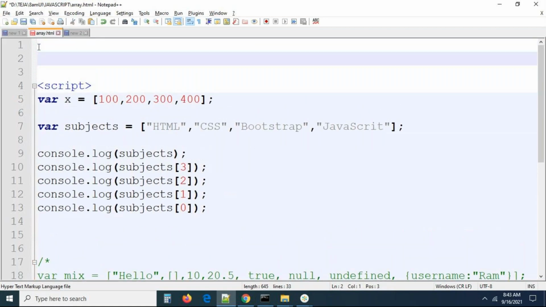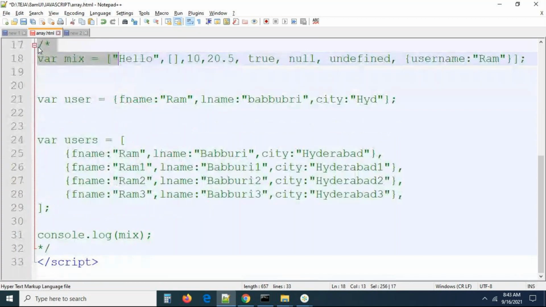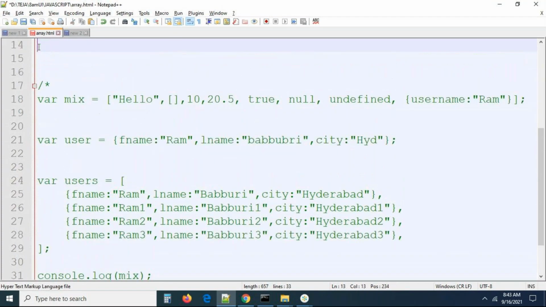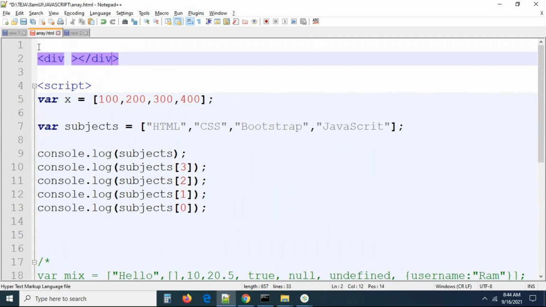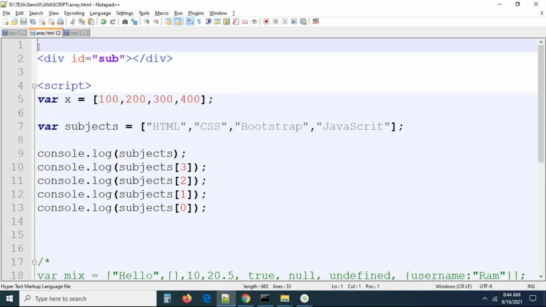Here, I'm taking a div. Try to see, guys. Div id equal to subject, or else you can take anything. I'm taking sub as an id. That was empty, right? So let me write an h1 tag here on the page, JavaScript arrays. I'm writing simply some title, JavaScript arrays. Now you can check this.